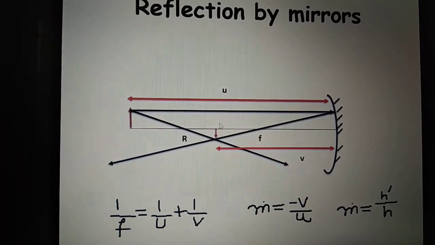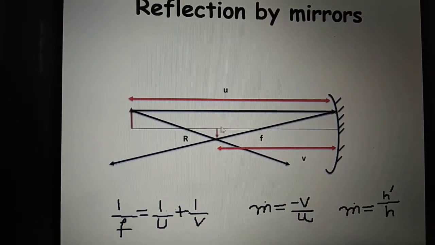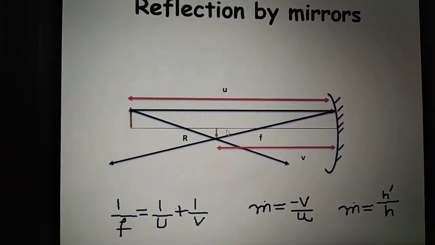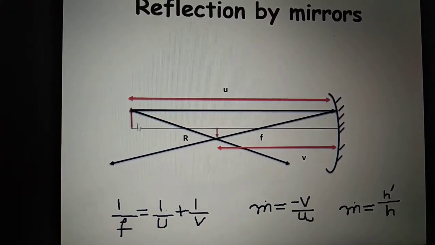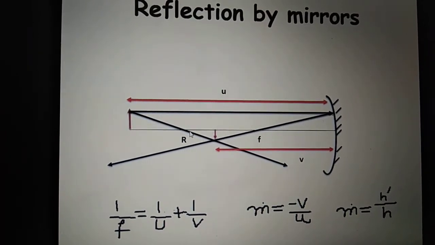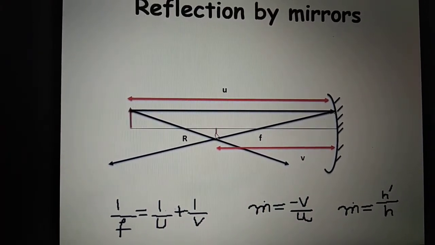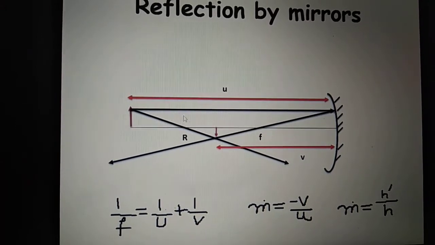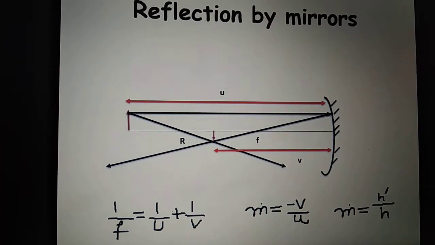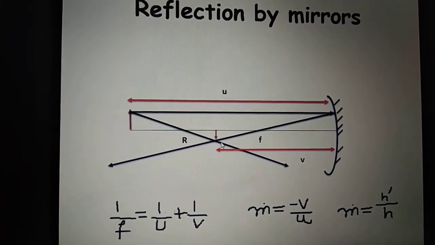All real images are inverted. You can see it is upside down, and all virtual images are erect, meaning if the object is like this, the image will also be like that. The third piece of information is whether the size of the image has become small or big. In this case, the size of the image has become small, so the magnification is diminished.